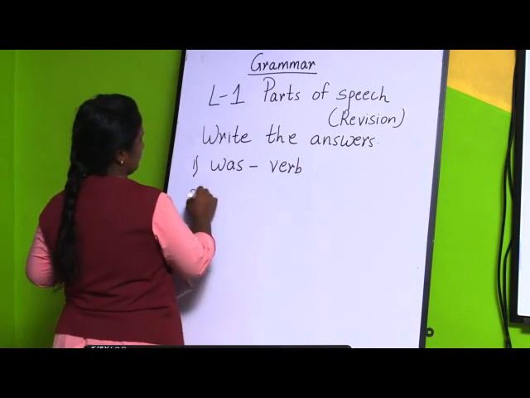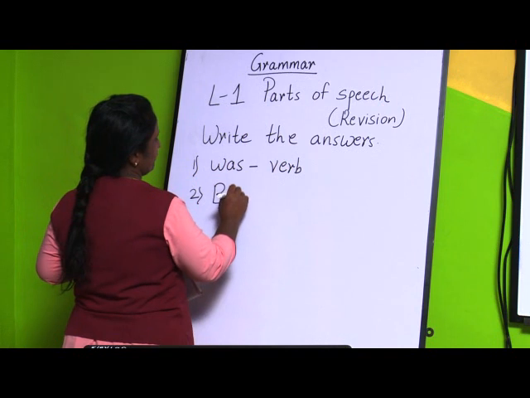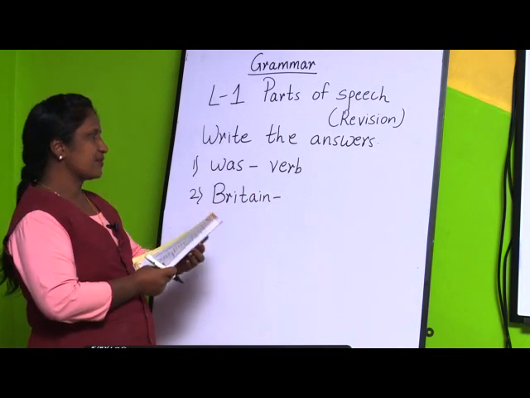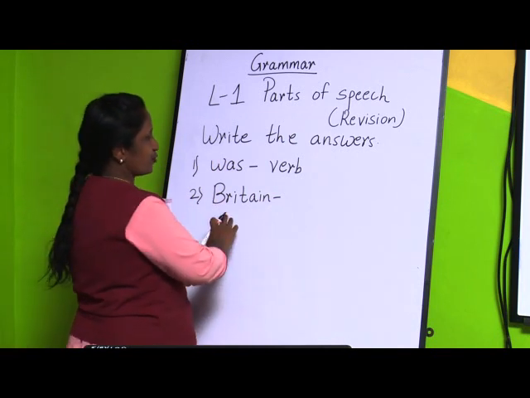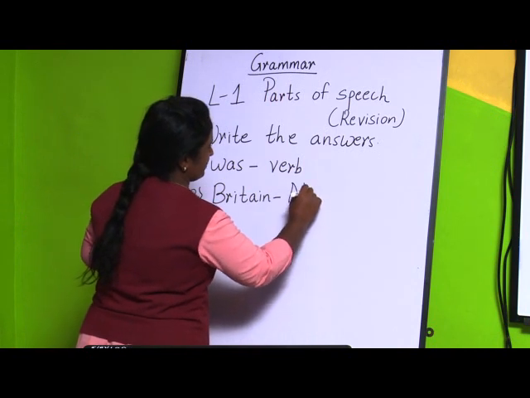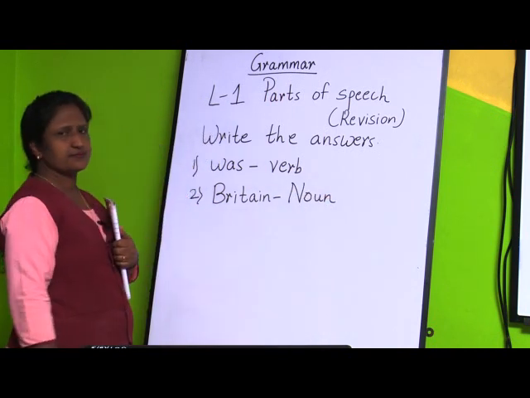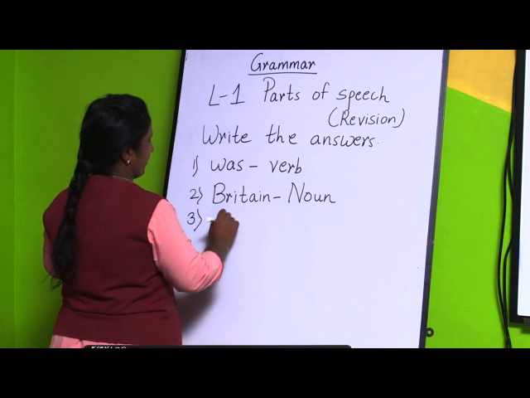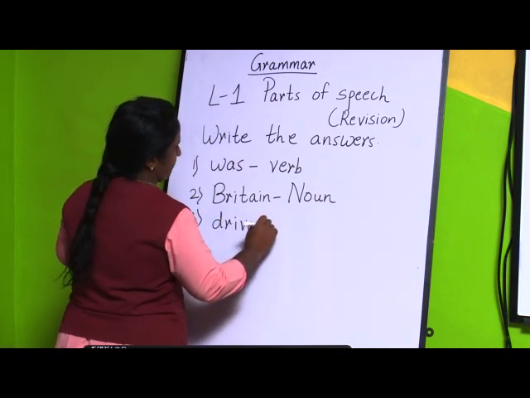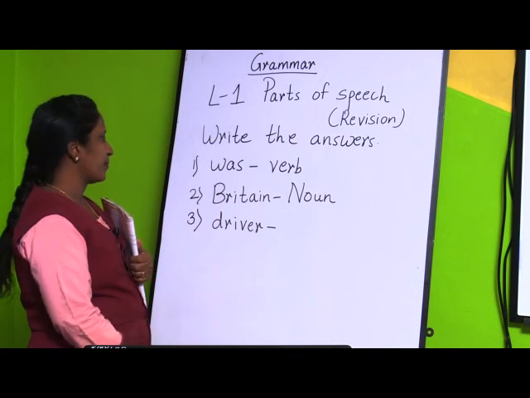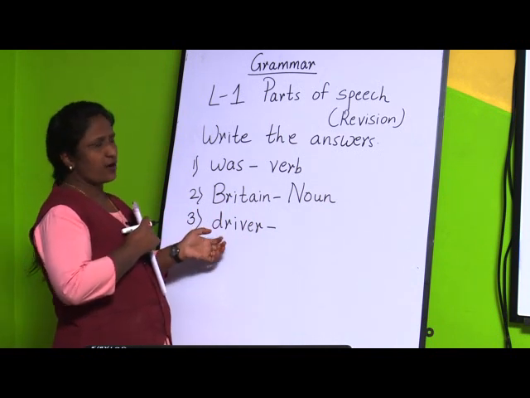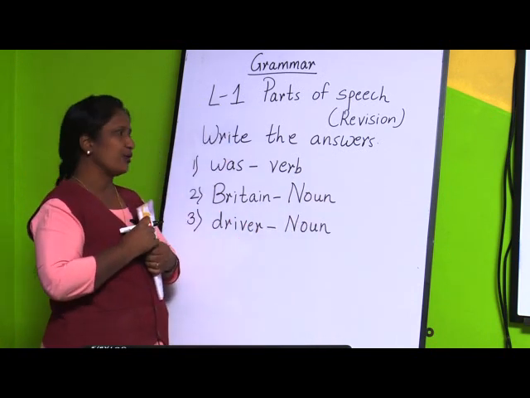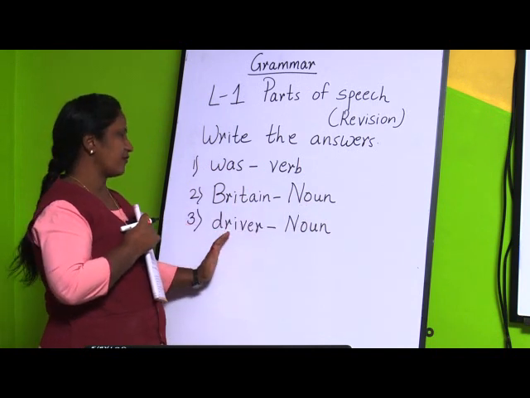Second one, here I have written the name of one place. What is it? Britain. What is Britain? It is the name of a place. So, it is a noun. Yes, it is a noun. Next, third one is driver. Driver, as we have studied, is a common noun, but still it is a noun. It may be a common noun or it may be a proper noun. You are going to write it as a noun only. So, driver is a noun.